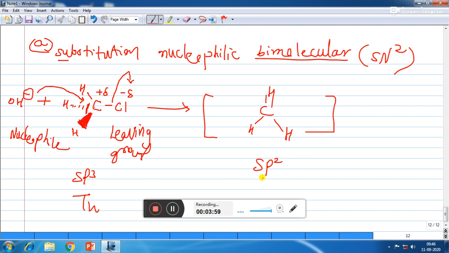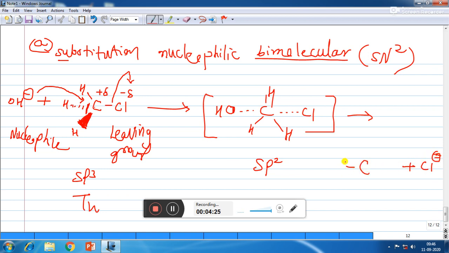Now here the old bond between C and Cl will be broken, so that can be shown by a dotted line, and the new bond between C and OH will be formed, so that also can be shown by a dotted line. So this is the intermediate, and finally the old bond will be completely broken, so Cl minus will be formed and the new bond will be completely formed.